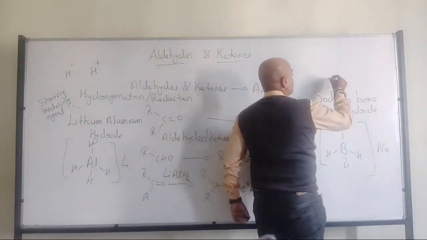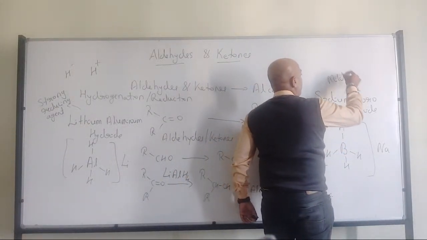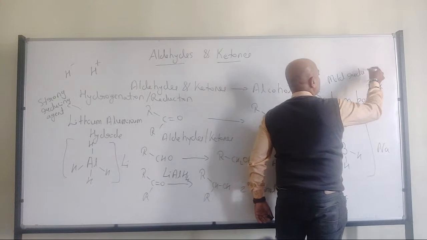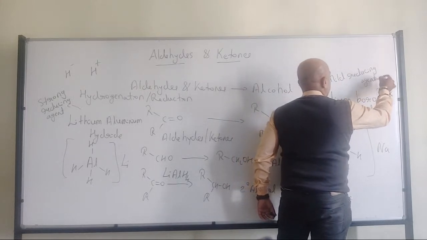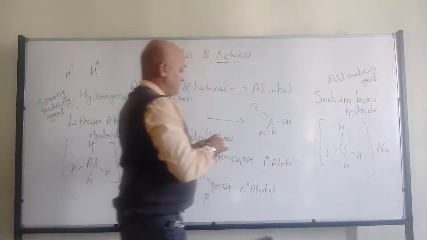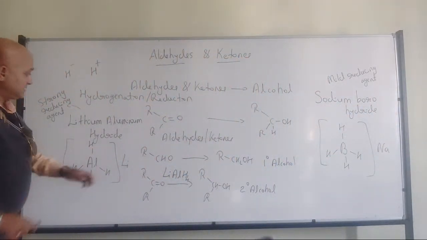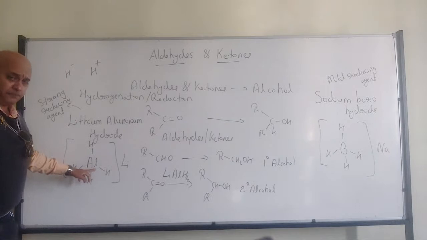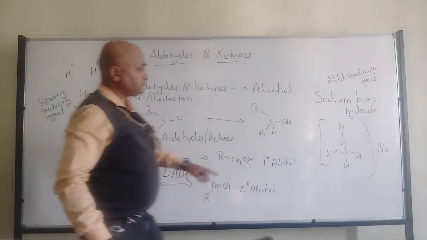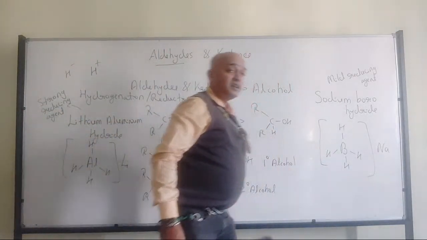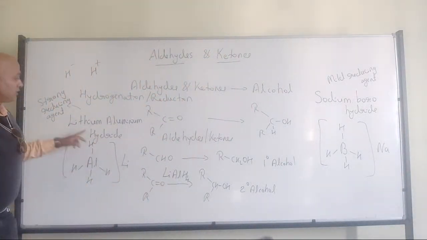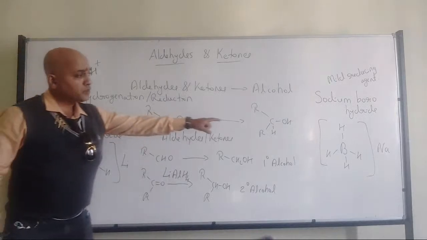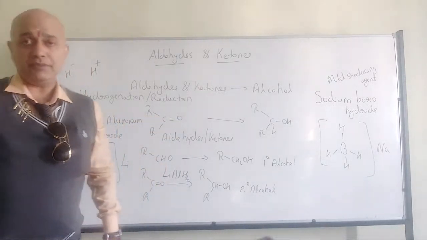But still, this will be acting as a mild reducing agent. Although the central metal, aluminium, is a group 13 element, and boron is a group 13 element, then lithium is a group 1 element and sodium is a group 1 element.